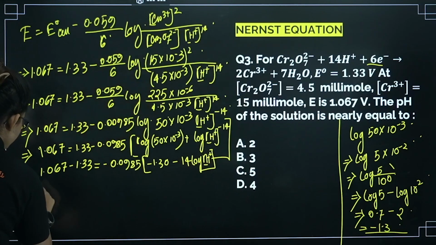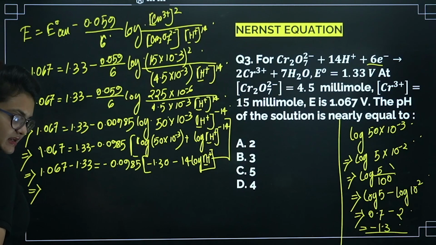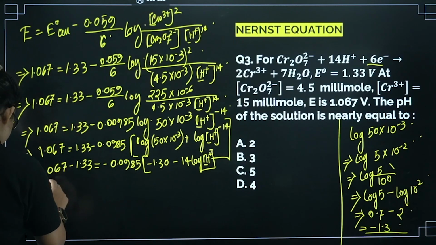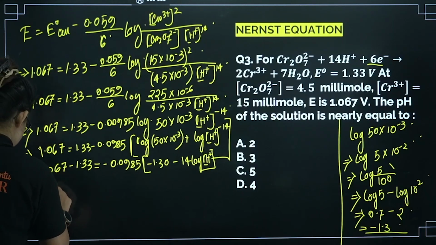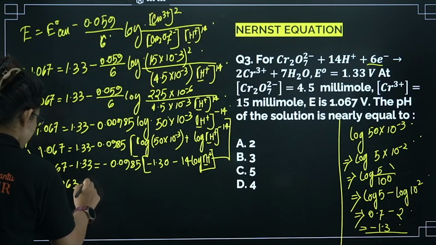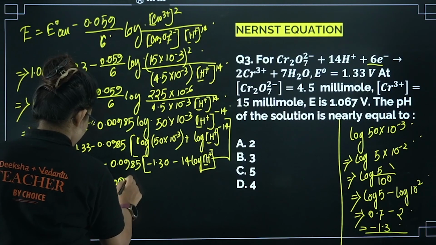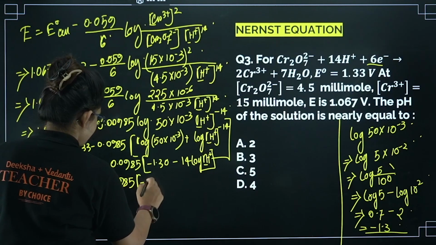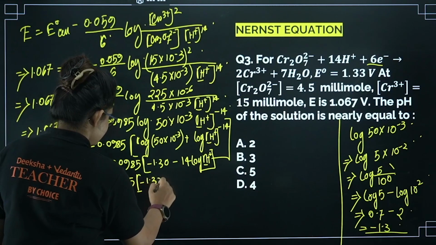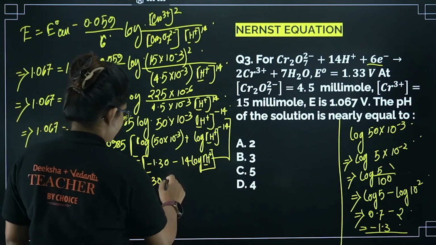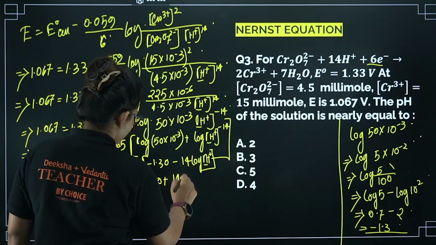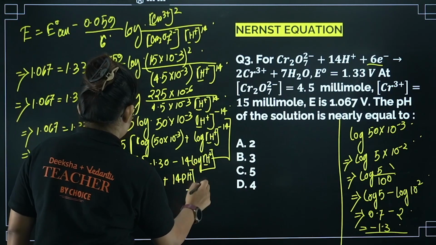So now I can even modify it. If you just calculate this particular side, it will come as minus 0.263 equals minus 0.0985. Here I can do minus 1.30. Minus log of H plus is pH, so plus 14 pH I can write.